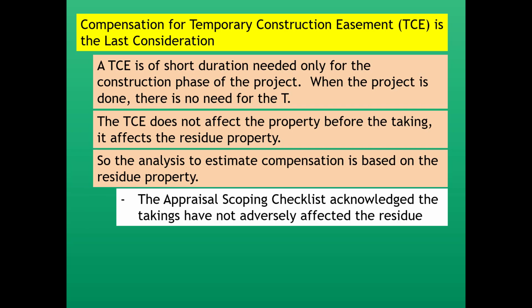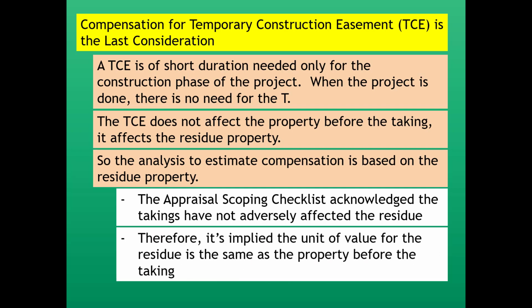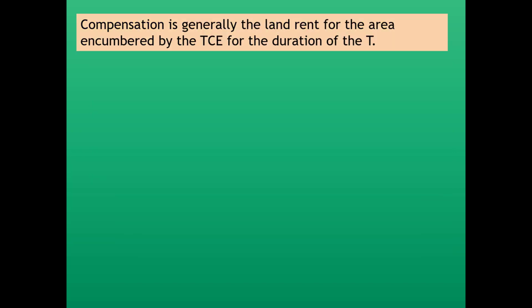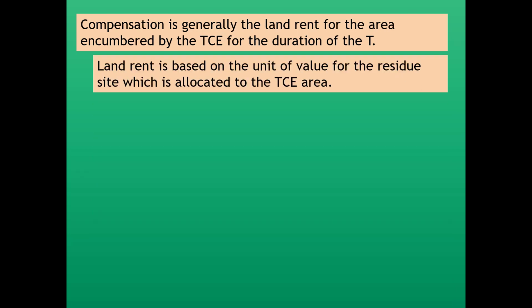And the appraisal scoping checklist acknowledges that the takings haven't adversely affected the residue. All parties agree to that. Therefore, it's implied that the unit value for the residue is the same as the property before the taking. Compensation is generally the land rent for the area encumbered by the temporary construction easement for the duration of the TCE. And land rent is based on the unit value for the residue site, which is allocated to the temporary construction area. Here's an illustration.